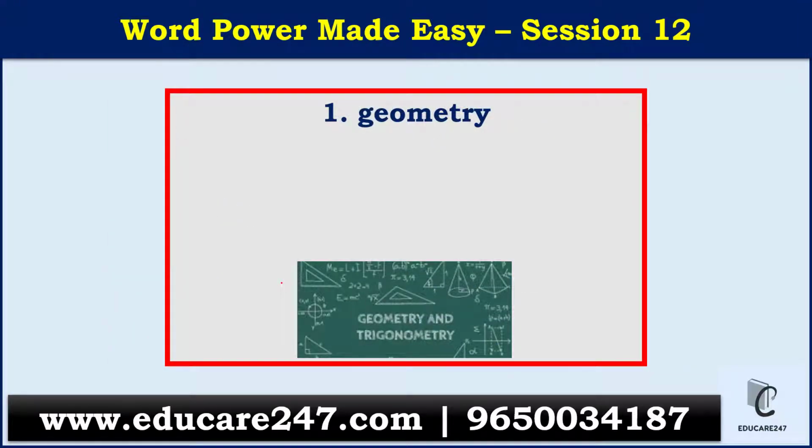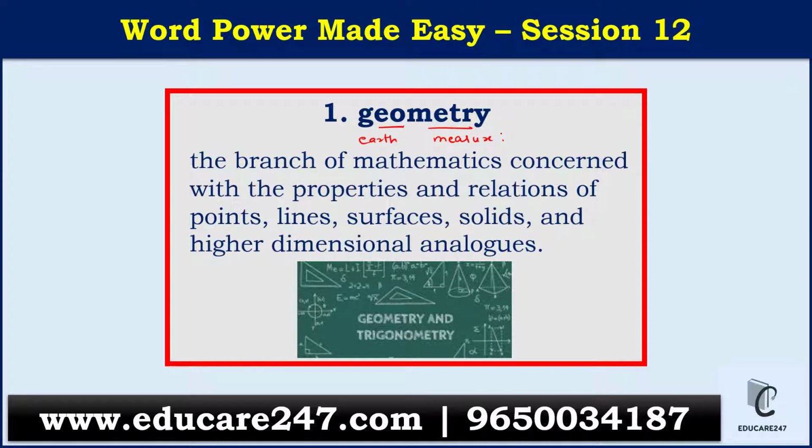First word is geometry. So what is geometry? Again we have geo, which means earth, and metron. This is one from our previous sessions if you have seen it. So earth, and here metron means to measure. Geometry is the branch of mathematics concerned with properties and relation of points, lines, surfaces, solid and higher dimensional analogues.